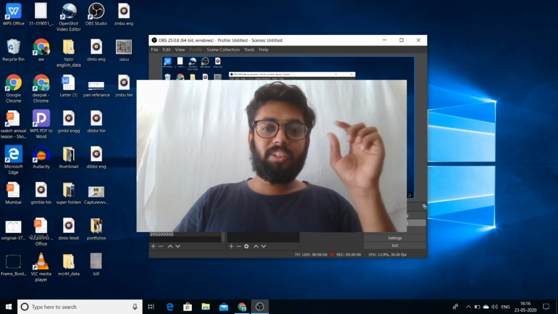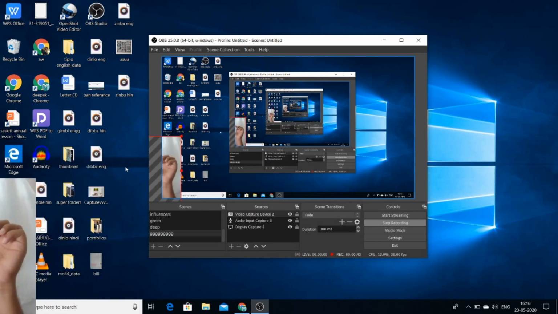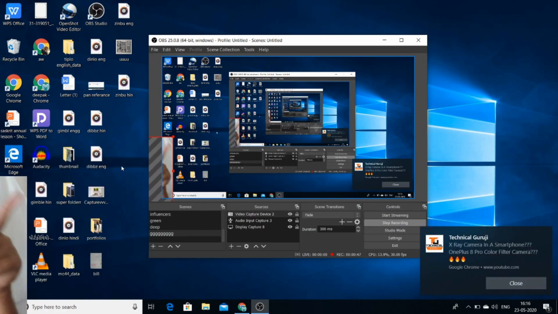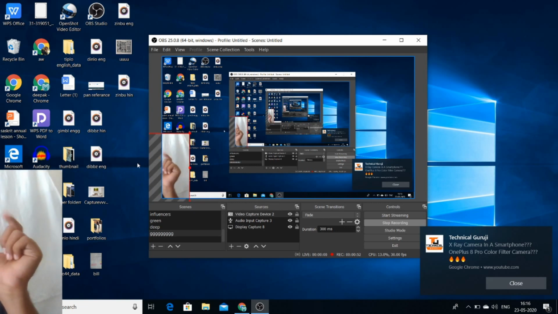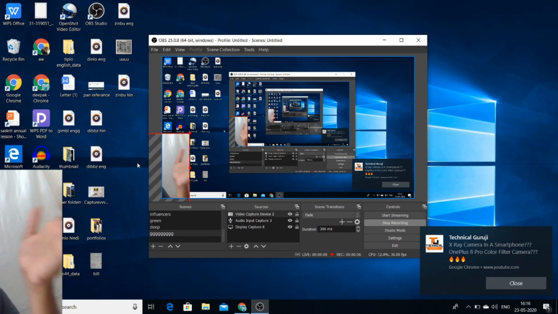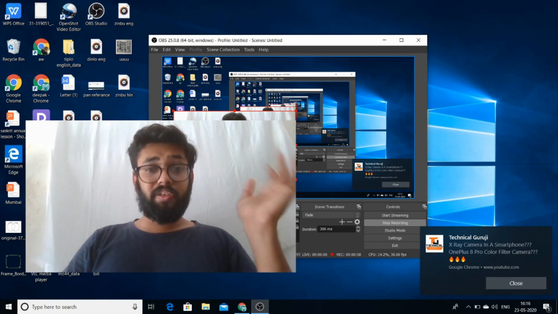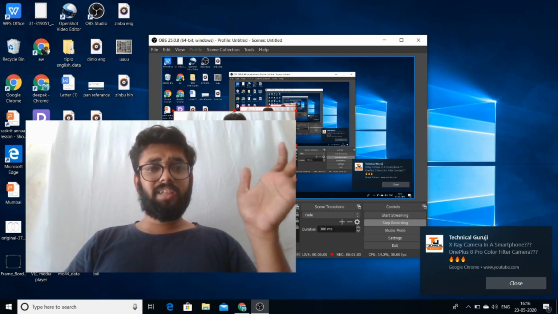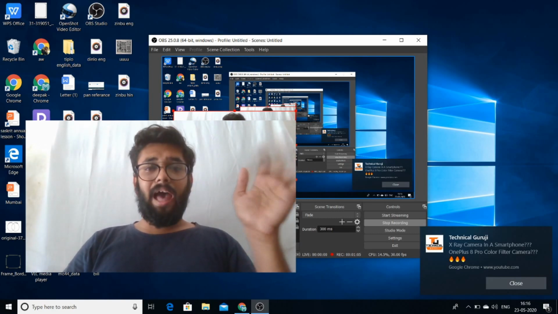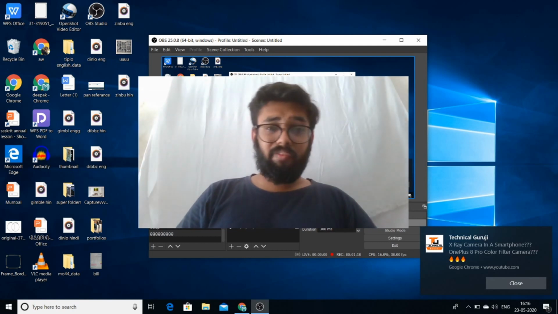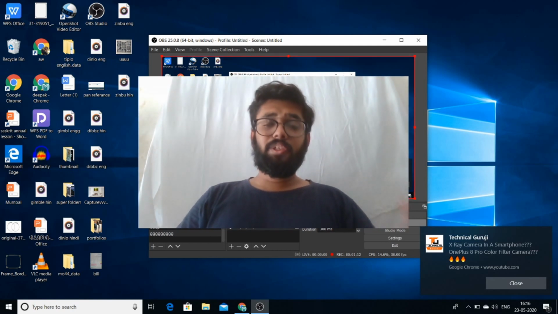So the first thing you need to do is download the software known as OBS Studio. OBS Studio is the software which I am using. You just have to download this software. It's available absolutely for free on the internet. If you really want to stream games, then you just need this software. That's really necessary. Now let's get started and let me show you the interesting things about this software and how you are gonna make money using it.